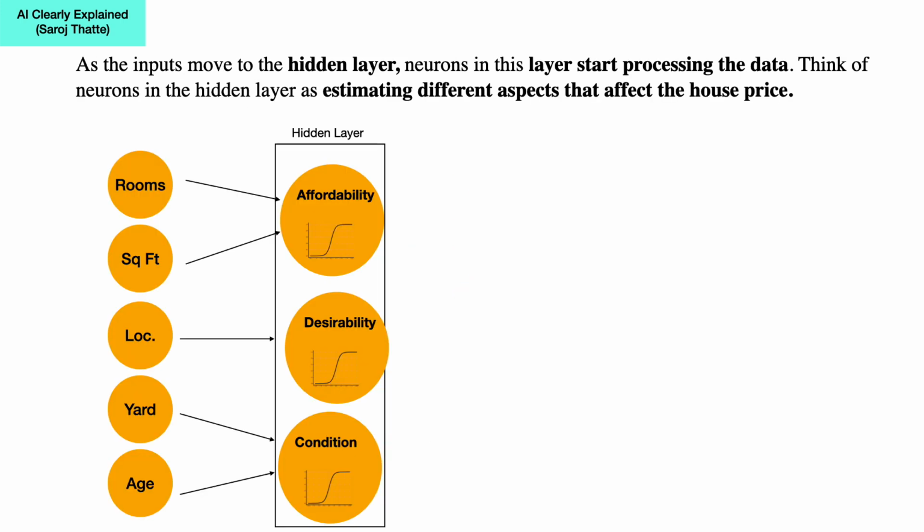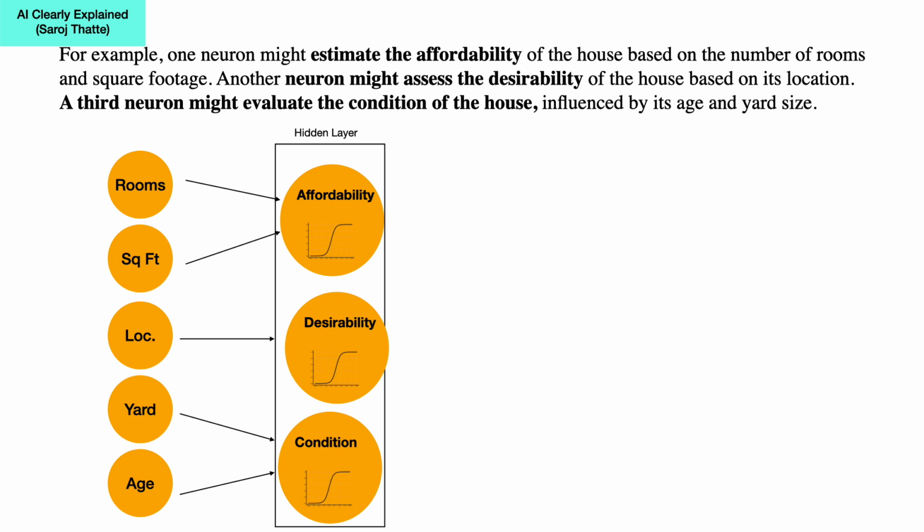As the inputs move to the hidden layer, neurons in this layer start processing the data. Think of neurons in the hidden layer as estimating different aspects that affect the house price. For example, one neuron might estimate the affordability of the house based on the number of rooms and square footage. Another neuron might assess the desirability of the house based on its location. A third neuron might evaluate the condition of the house, influenced by its age and yard size.